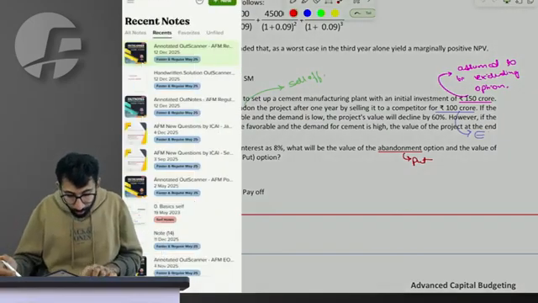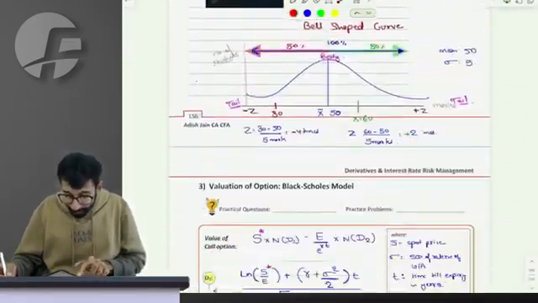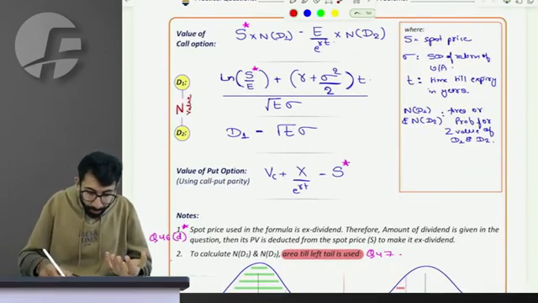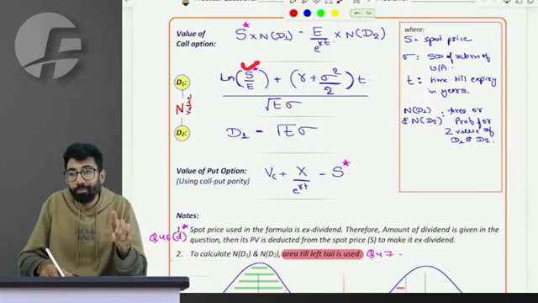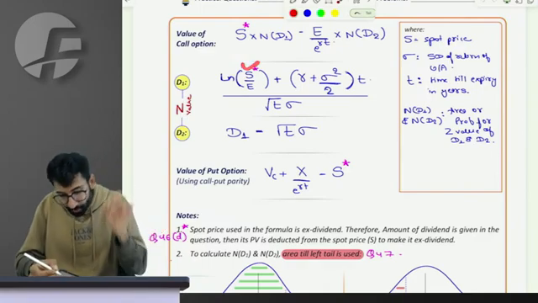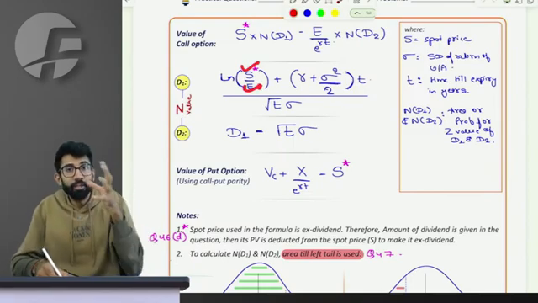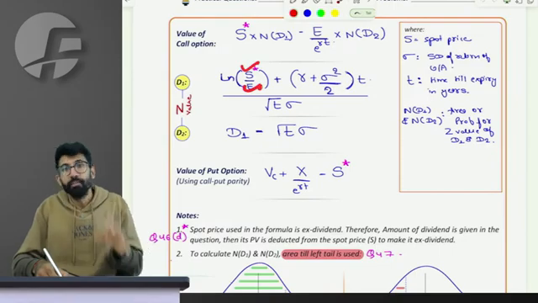Now I'm going to teach you about the Black-Scholes model. Again, this is something we have done in derivatives. The underlying asset has a spot price in the market. I have an option to buy that asset. You can do any of the two methods, but you should prefer the one by ICI, which is there in the outscanner. Simple. The underlying asset has a spot price and an exercise price. So similarly, the project has a spot price, and the project has an exercise price at which we can buy the project.